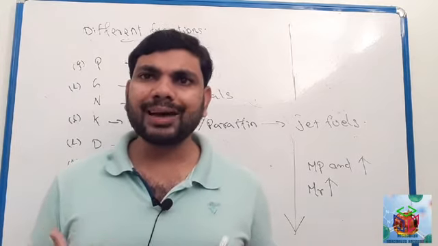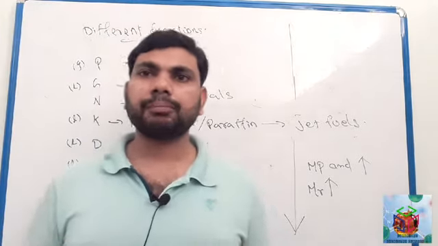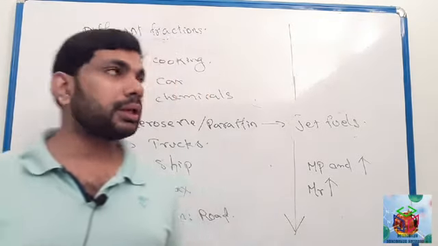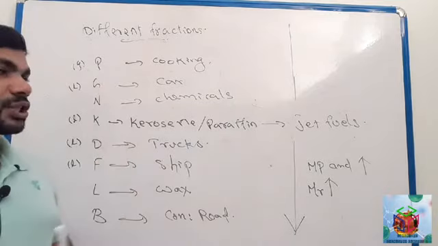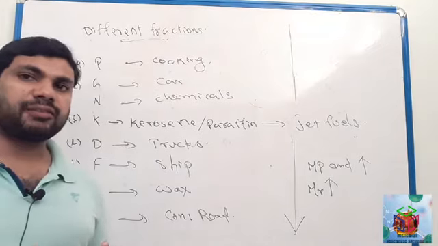So here we have to understand each component, the different fractions of crude oil. You can remember them like this: PGNKDFLB.